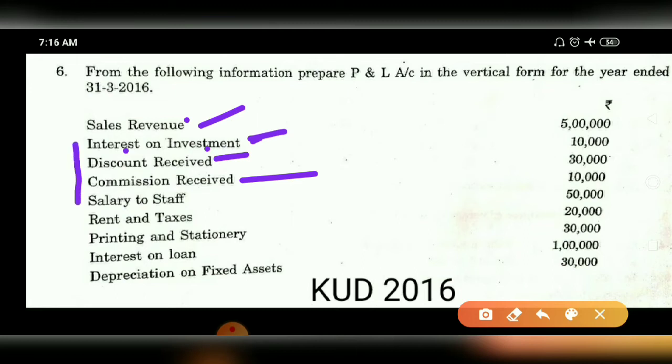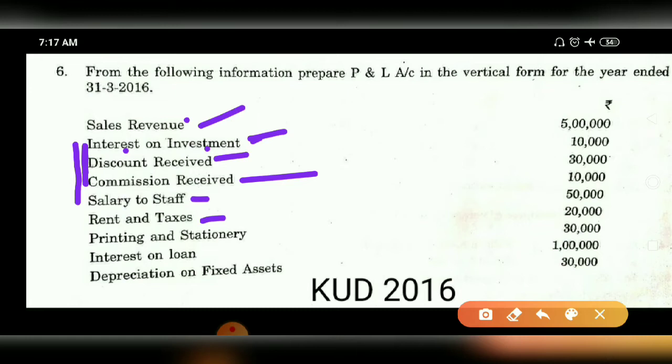Generally these incomes are office incomes, that means indirect incomes. Which one is not? This one is a salary, this is an expense. Only these three are the incomes. Then salary to staff you have paid, that is an expense.